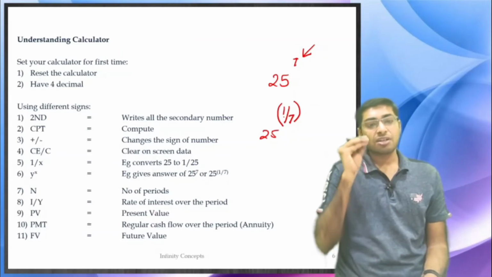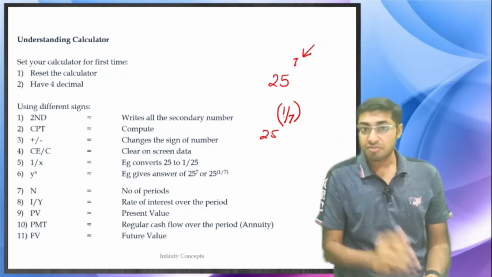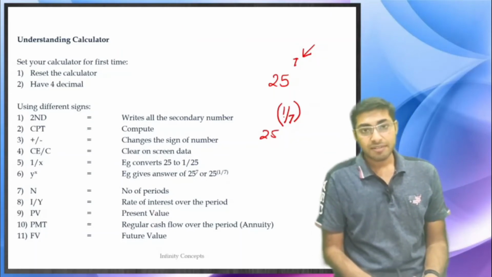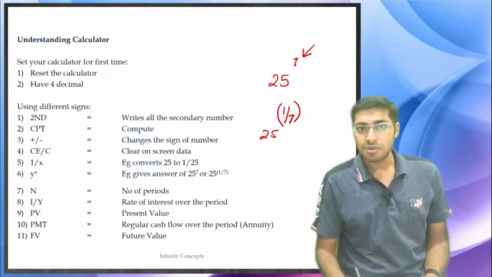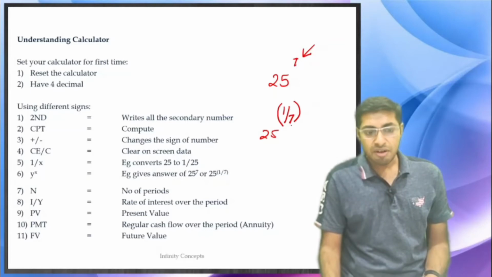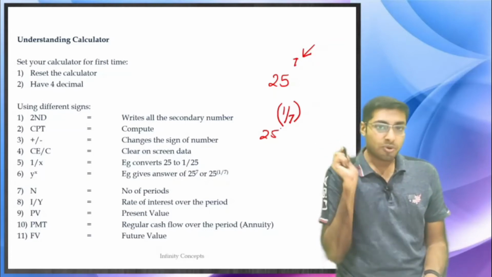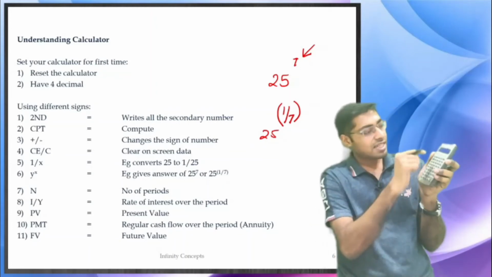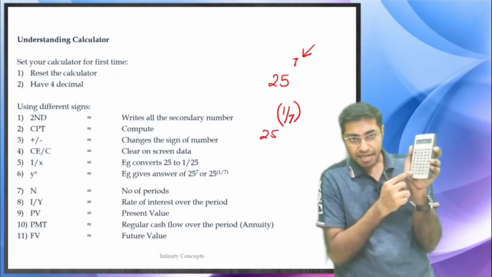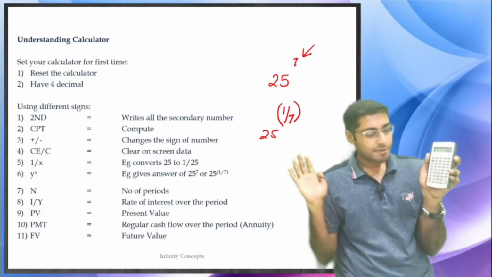25 to the power 1 divided by 2 is also difficult. We can't find it directly. But 25 y to the power x 0.5, this we can do. But can you do 25 to the power 1 divided by 7? That's difficult. So now how to do it? Clear whatever is on the screen first. So that has been cleared.